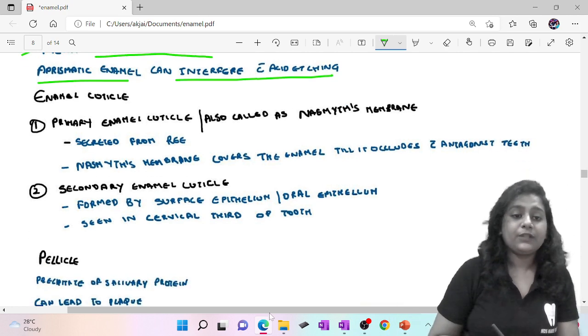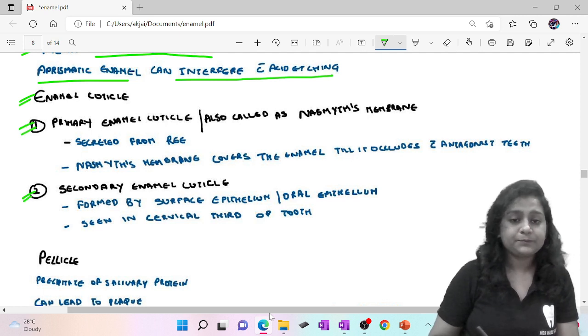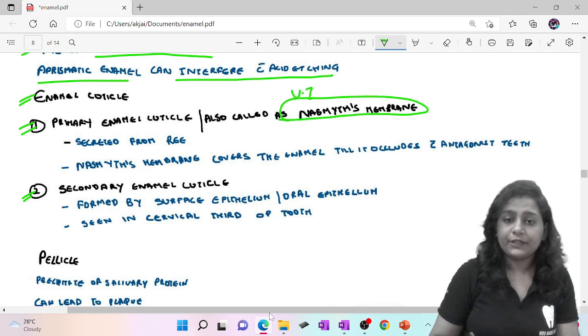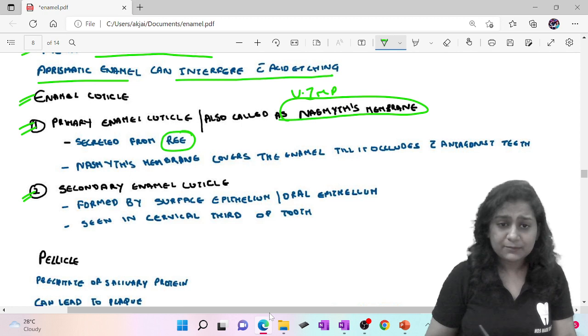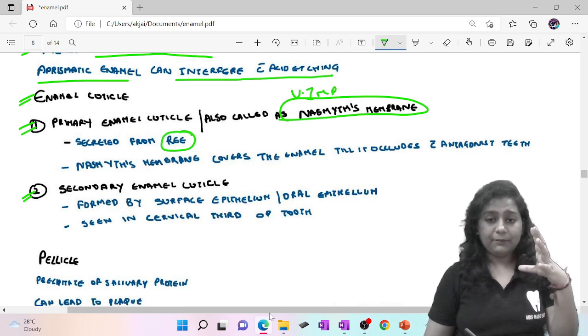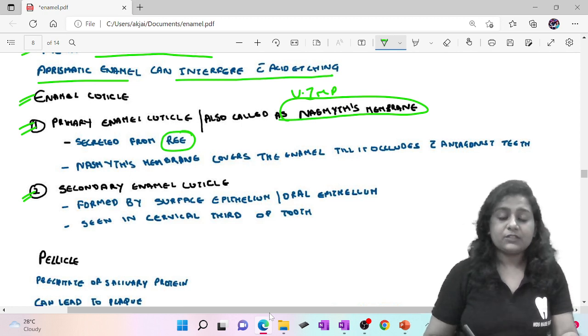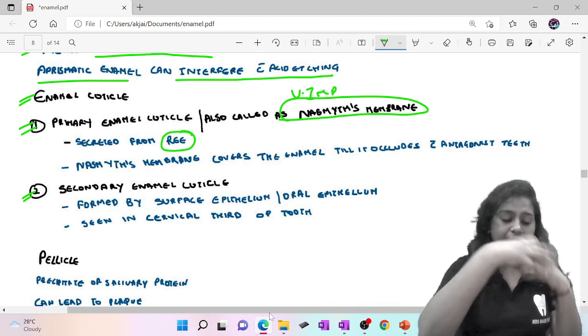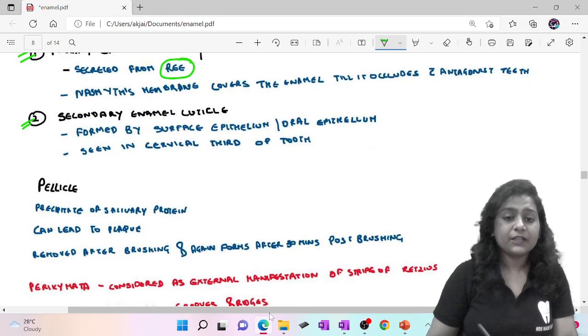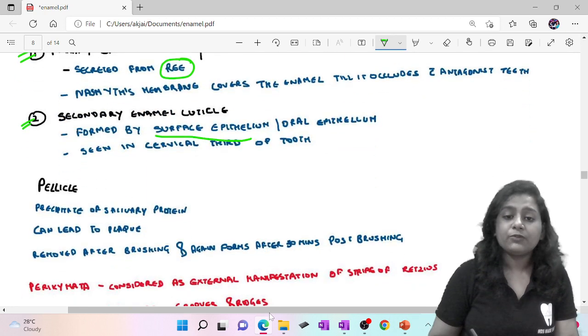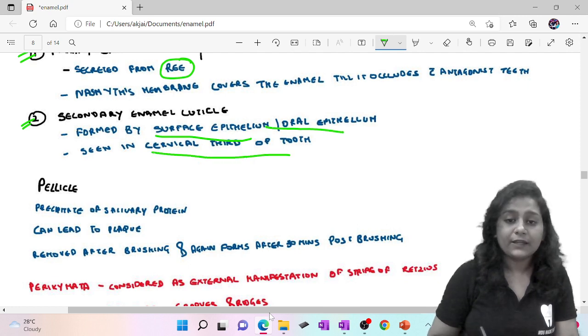Now the enamel cuticle, which is a very important structure. There is a primary enamel cuticle and a secondary enamel cuticle. The primary enamel cuticle is also called Nasmyth's membrane, very important. It is secreted from the reduced enamel epithelium and covers the enamel till it occludes with the antagonist. Before eruption, everything is covered by Nasmyth's membrane. The secondary enamel cuticle is formed by the surface epithelium, or oral epithelium, and is seen in the cervical third of the tooth.